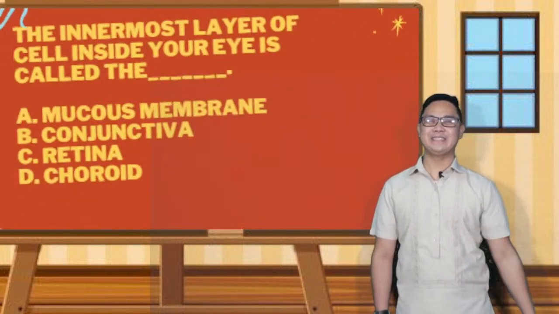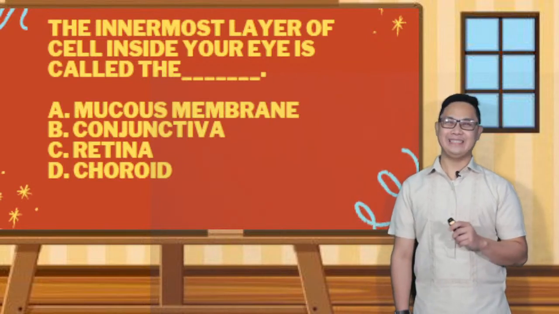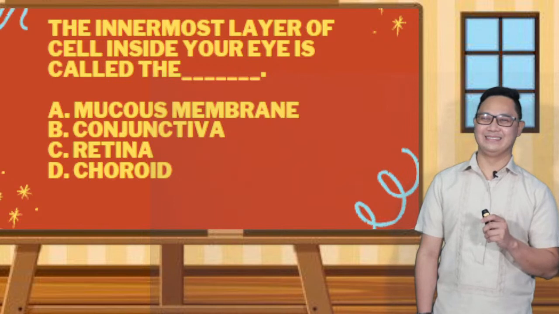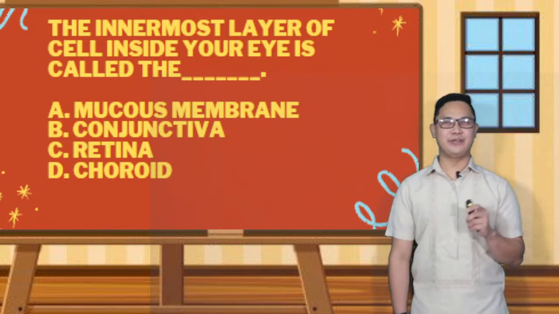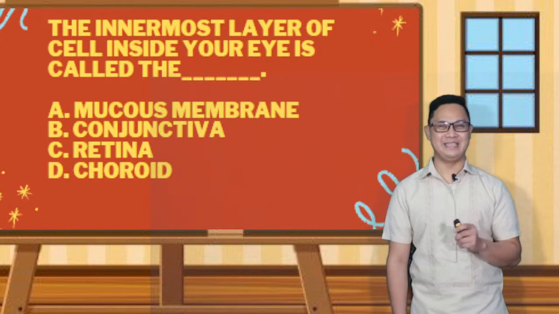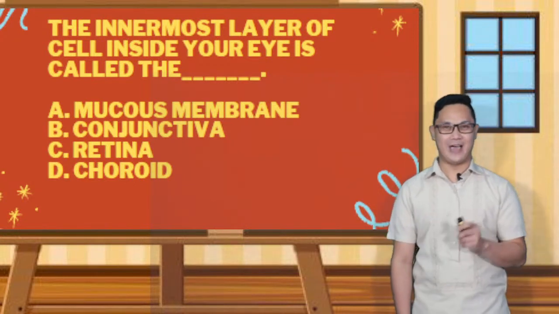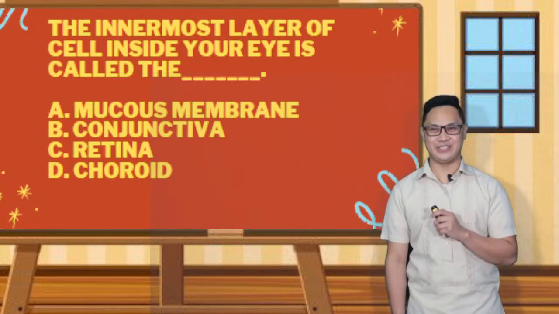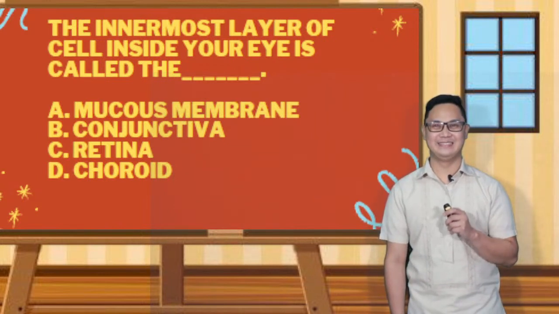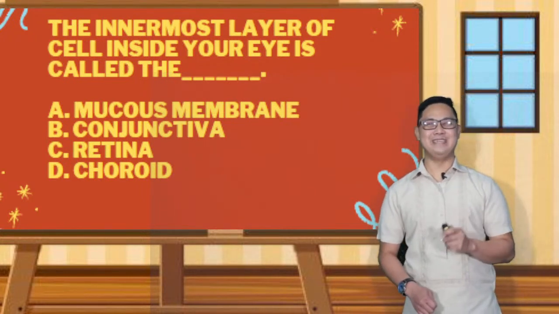Another question is, the innermost layer of cells inside your eyes is called blank. A, mucous membrane. B, conjunctiva. C, retina. D, choroid. 5 seconds to answer this question. The correct answer is conjunctiva, letter B.